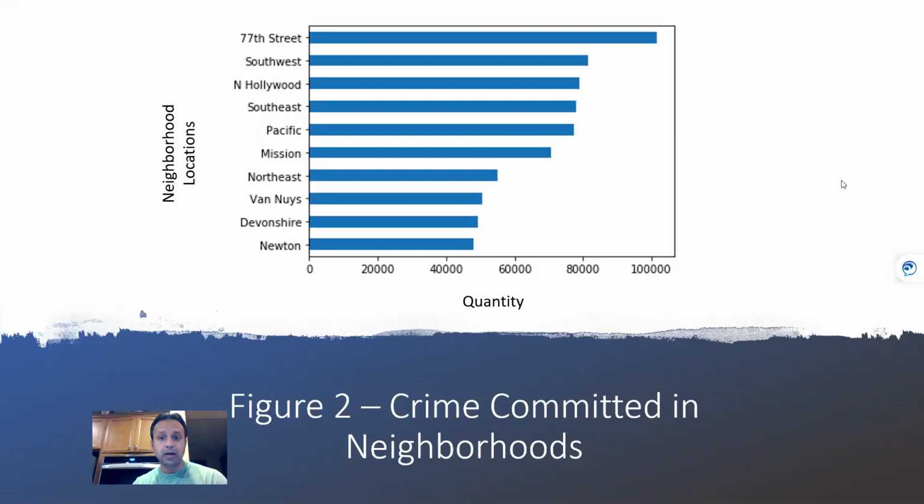Looking at the 10 locations, we can see the top 3, or at least the top 2, are basically South LA. And the third one is North Hollywood. So South LA consists of 1.8 million crimes that were committed in the span of 9 years. As you can see, the neighborhood locations are on the y-axis and the quantity is on the x-axis. So let's go to the next one.